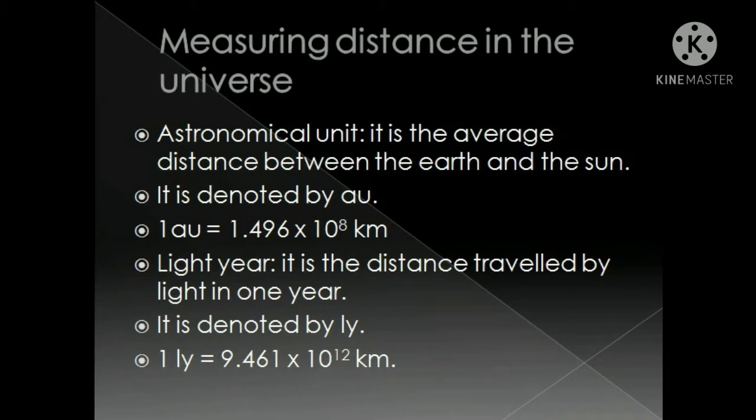The second unit is the light year. A light year is the distance traveled by light in 1 year. It is denoted by LY. 1 light year is equal to 9.461 into 10 raised to power 12 kilometer.